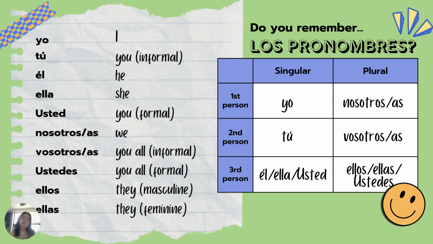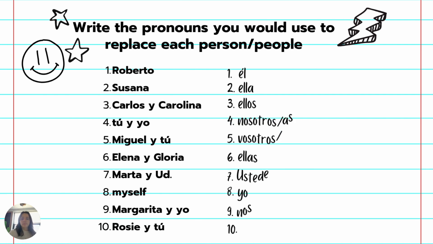Then moving over to the right-hand side, we have plural. So first person plural. You're still included because it's first person, but there's more than just you. There's you and somebody else. So what are we going to refer to that as? We, us, nosotros. Second person is you're talking to somebody, but you're talking to multiple people because it's plural. So you guys or you all. And then ellos, ellas, and ustedes, that is plural version of the third person. So instead of saying he, if there are multiple he's, you'd say they.